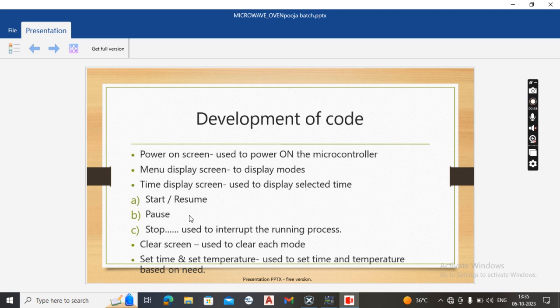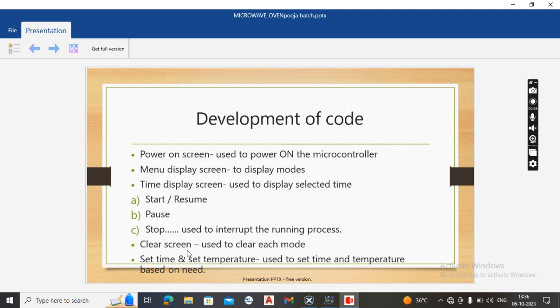Here we are using start in the time display screen. We have start, pause and stop. Start means we set the time. After we select the start button, if we have to interrupt any process of this code or display on the screen of the microcontroller, we will click the pause and stop buttons.